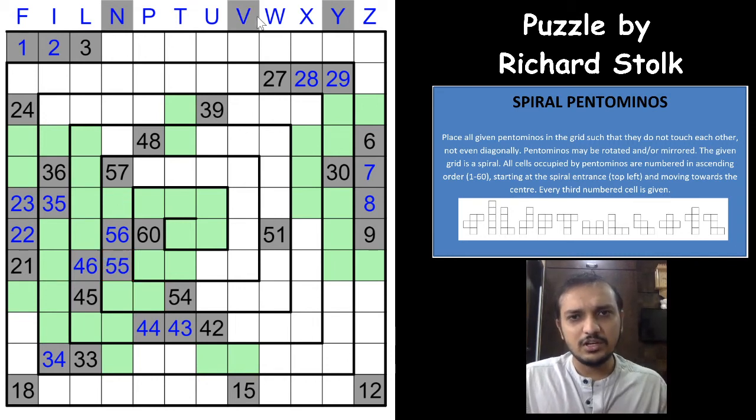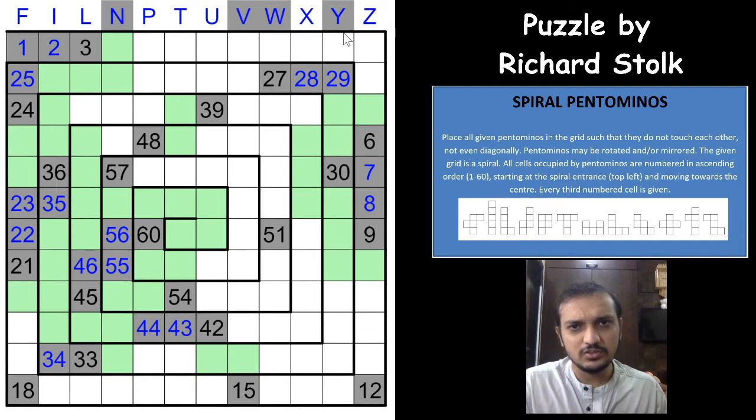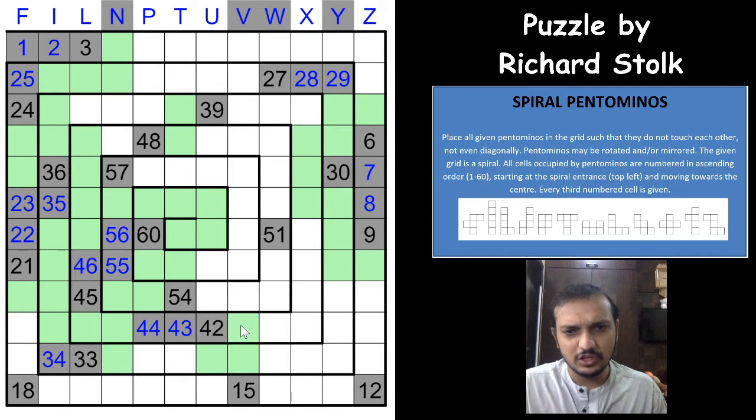We have already done the W as well. So now 24, as you have already seen, 24 would have to be part of the 3 pentomino or 1 pentomino cell. So this becomes 25 now, and we have already done the V here. So this is the V, this is N, this is W, and this is Y. We have already done the Y, so this cannot be a Y again. If this is a pentomino cell, it becomes Y, right?